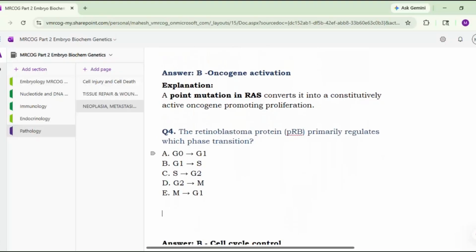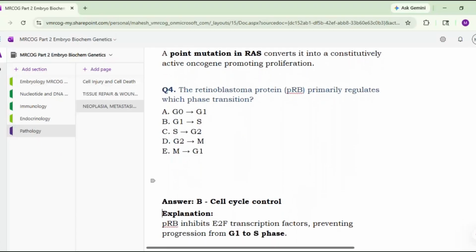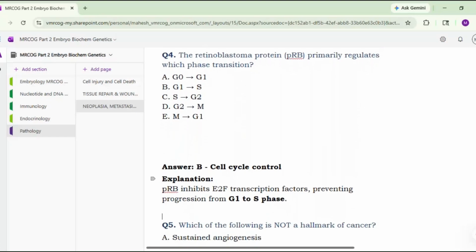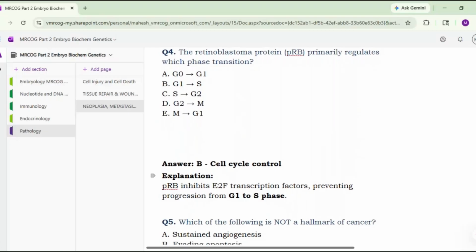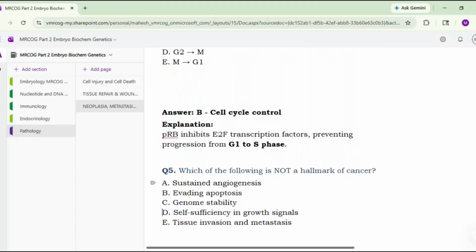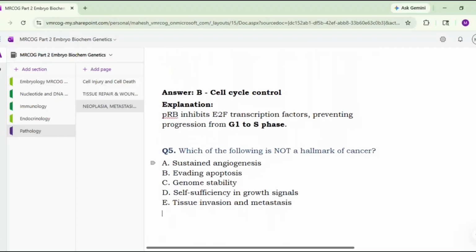The retinoblastoma protein primarily regulates which phase transition? G0 to G1, G1 to S, S to G2, G2 to M, M to G1. Maybe option C, sir, S to G2. The answer is cell cycle control. It is option B. The retinoblastoma protein inhibits E2F transcription factors, preventing progression from G1 to S phase. Remember these few things because it's very vast. Whatever you can grasp, try to grasp.